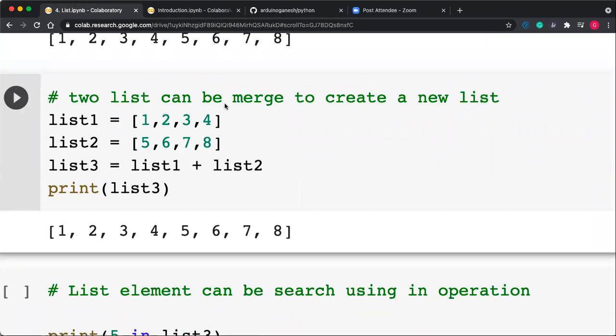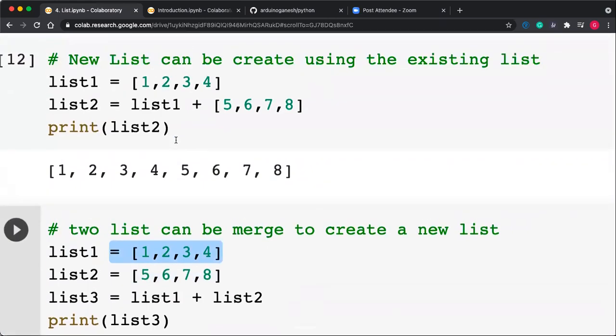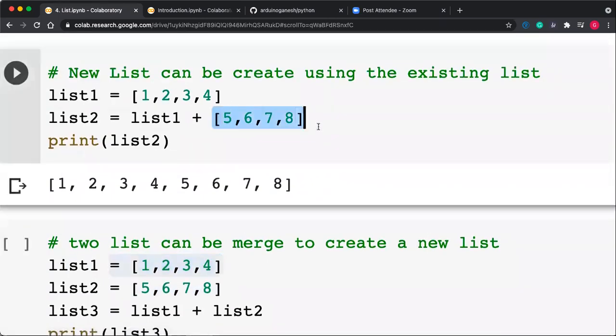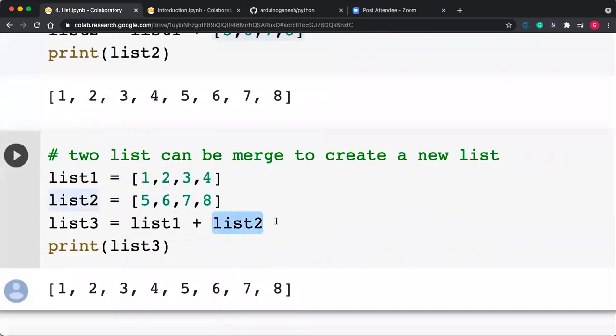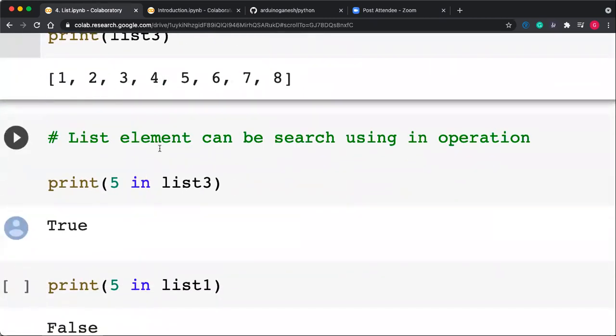Two lists can be merged to create a new list. So the merging operation is possible. It is actually the same here, but here only the hardcoded list is there, and here the name is there. The list item.